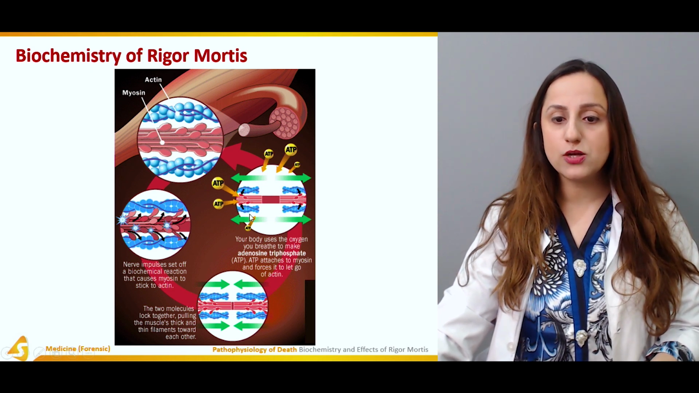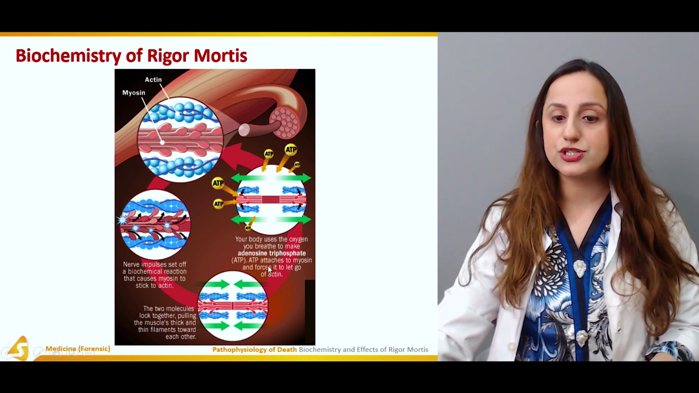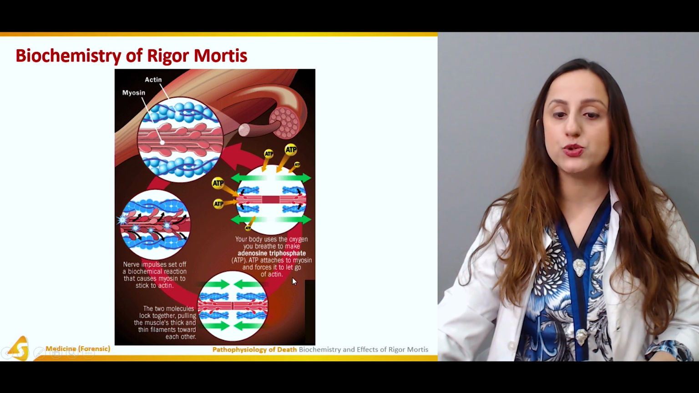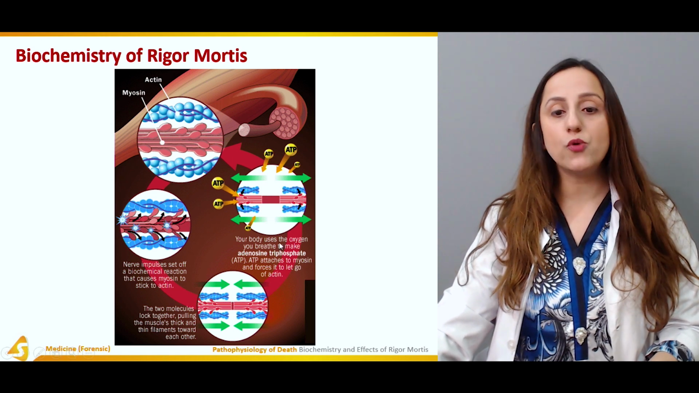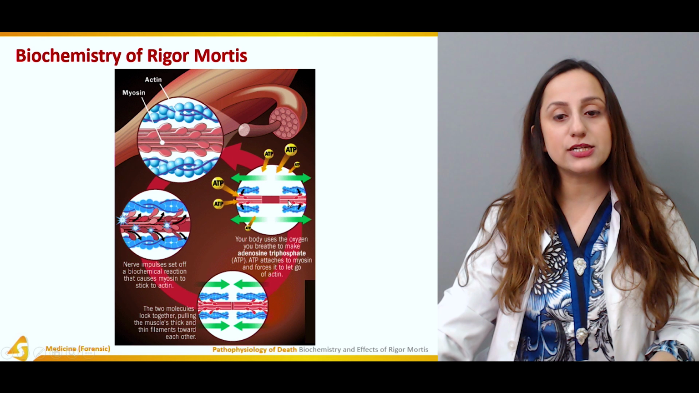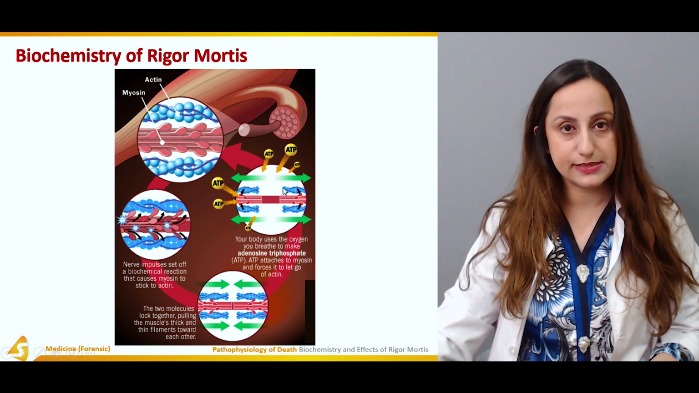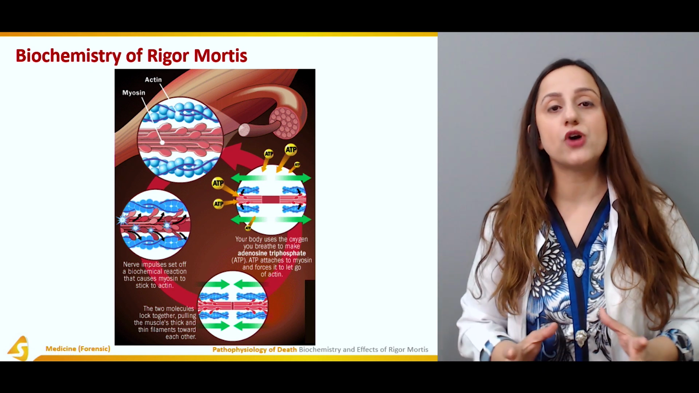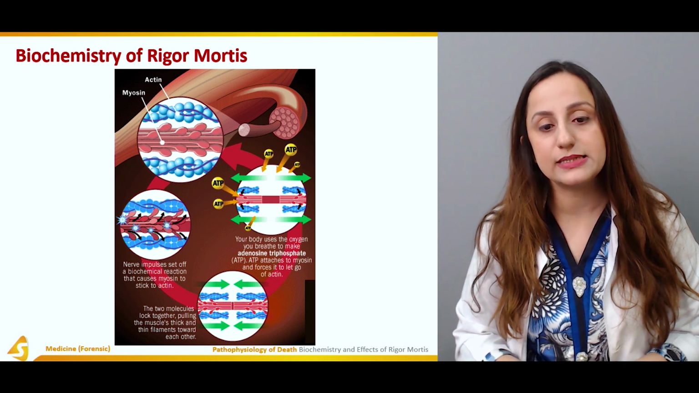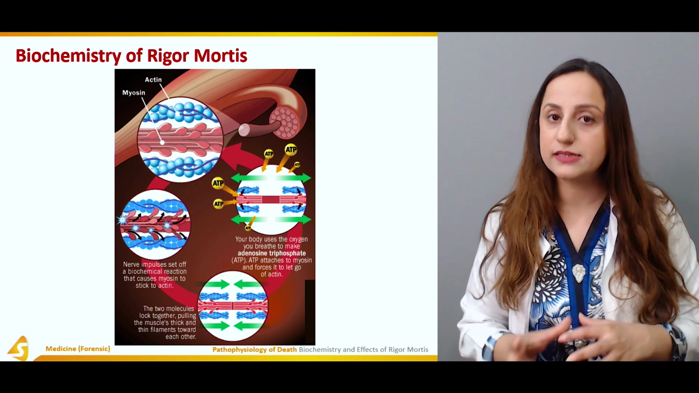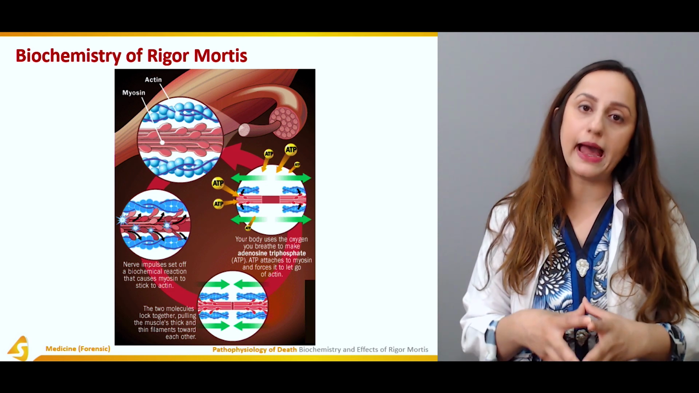Your body uses the oxygen you breathe to make adenosine triphosphate, and ATP attaches to the myosin and forces it to let go of actin. So we need ATP to let myosin go off these actin filaments. And if this ATP is not present, what will happen is that the myosin filaments will cling on to the actin filaments.